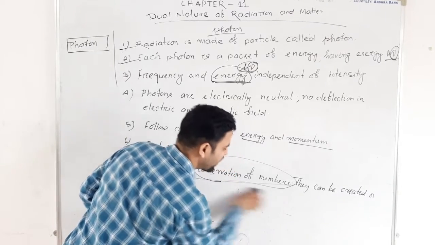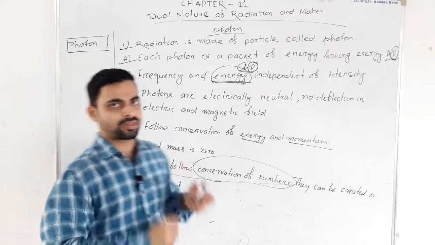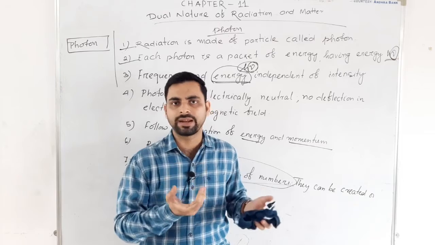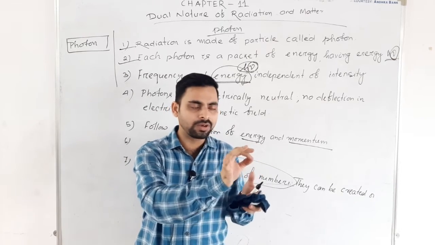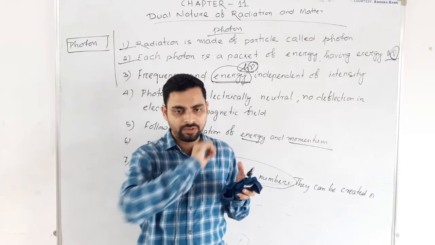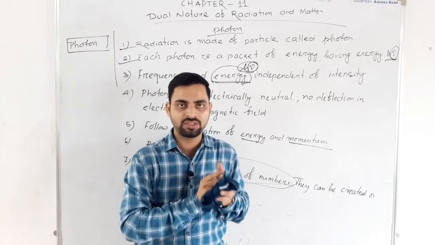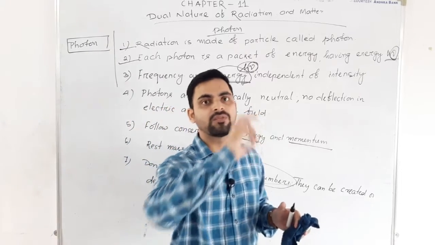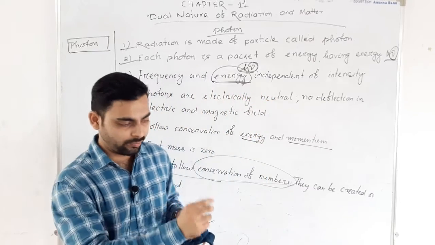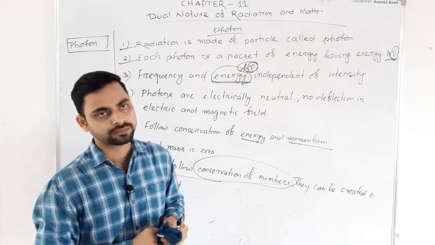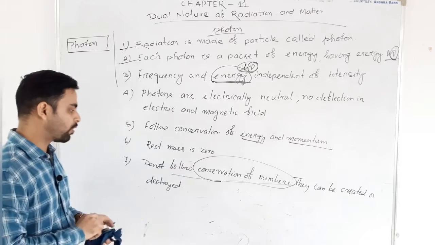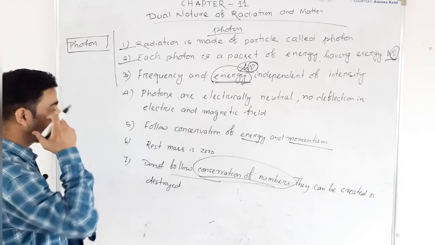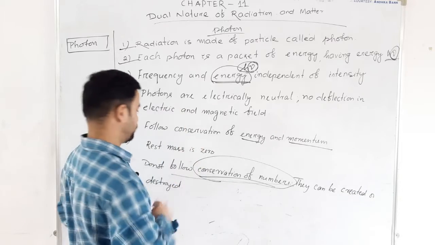A simple example है भाई, matches. When you burn the matches, before burning there is no light. When we do friction between the matchbox and the matches, what happens? We can see the light, we can see the photons, right? So there photons are created. We can create photons. So I can say the number of photons is not constant, the number is not conserved.